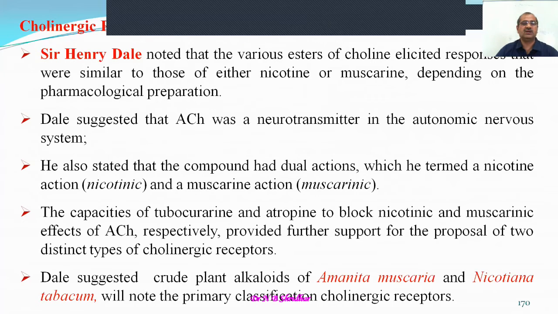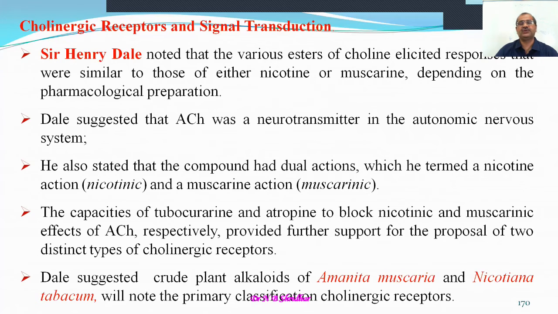But he also noted the compound had dual actions, termed the nicotinic action and the muscarinic type action. In some places it used to contract the muscles, and in some places it used to relax. That's why they assigned the nicotinic type of response and the muscarinic type of response.